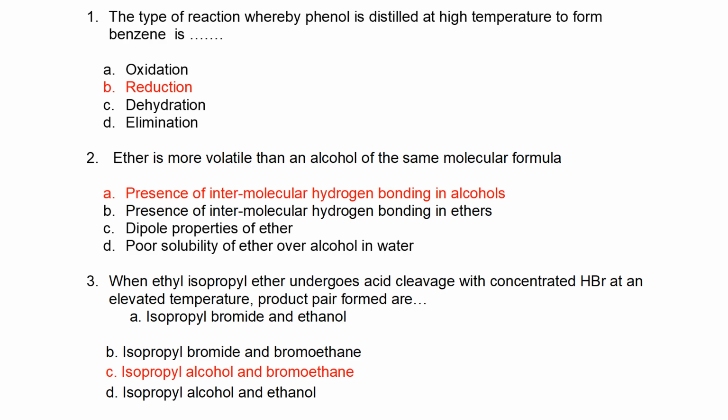So the one that does not have any oxygen is going to take bromo to become bromoethane, while the other one that has oxygen is going to take hydrogen to form alcohol. So we're going to have isopropyl alcohol and bromoethane.